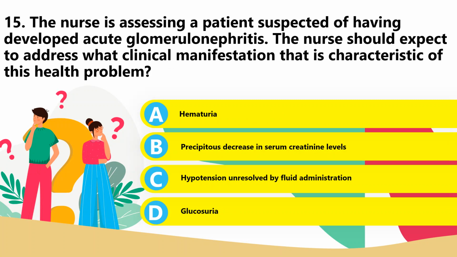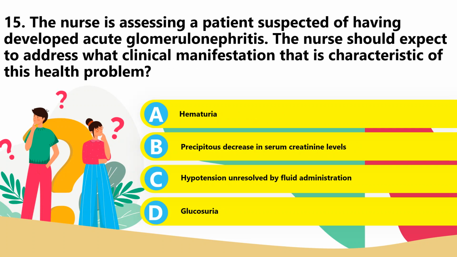Let's now have question number 15. The nurse is assessing a patient suspected of having developed acute glomerulonephritis. The nurse should expect to address what clinical manifestation that is characteristic of this problem. A. Hematuria. B. Precipitous decrease in serum creatinine levels. C. Hypotension unresolved by fluid administration. D. Glucosuria. Of course, the primary presenting feature of acute glomerulonephritis is the presence of hematuria, or presence of